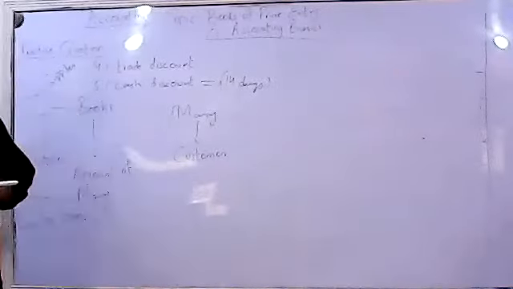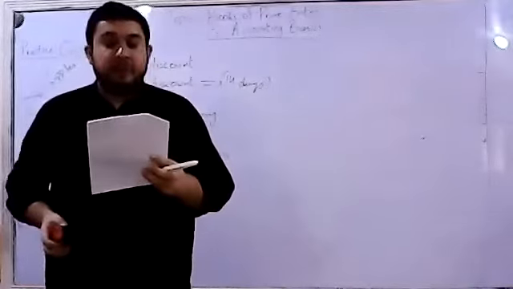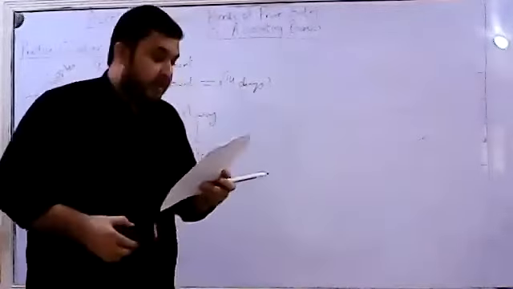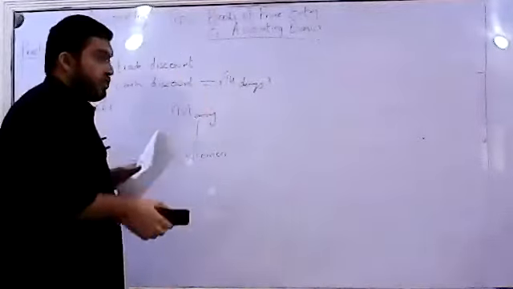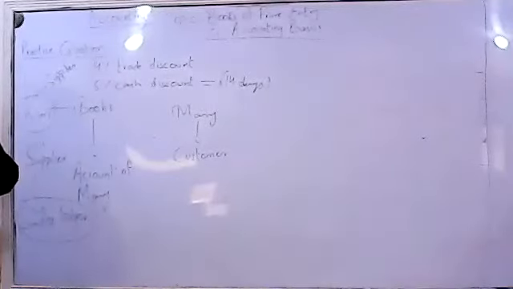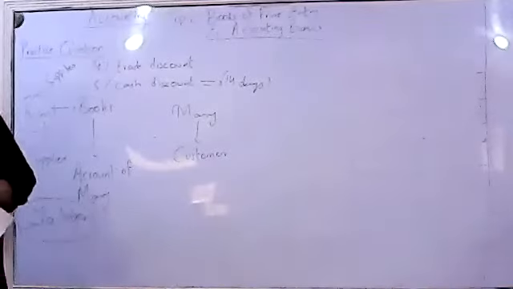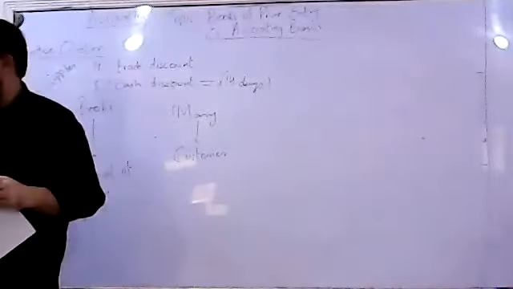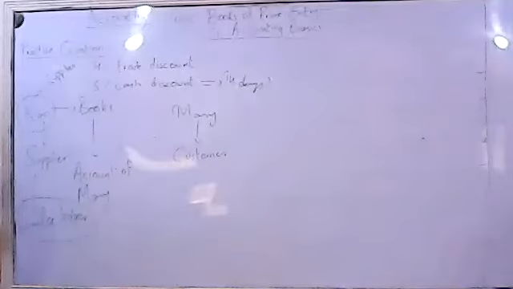Now let's look at those entries. The requirement says balance the account and bring down the balance on 1st July 2013. So let's have a look at the transactions first. We'll pass all the transactions, and after that we'll move on towards the preparation of the ledger. First we pass all the entries as rough work.